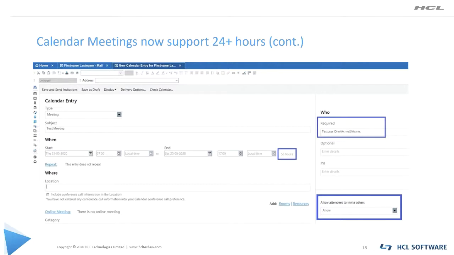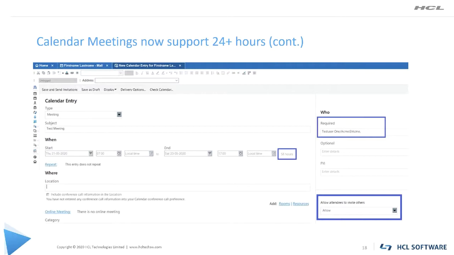When you schedule a meeting, there is a new field, allow attendee to invite others. Sometimes you have missed someone, then an attendee of that meeting can invite others as well. In that, we have three options provided. Allow is the default option. So allow attendees to use the invite others button in the invitation. You can decide on the proposed attendee.